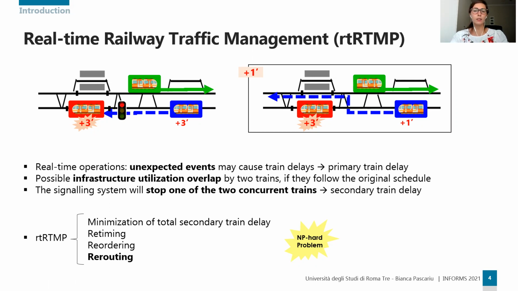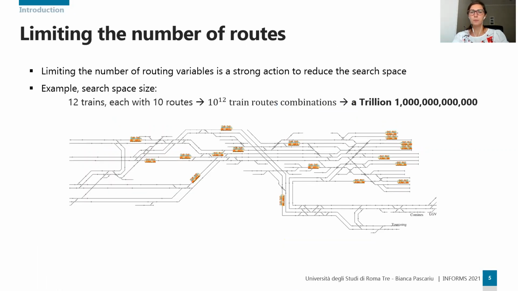So solving the rtRTMP translates into providing an optimized rescheduling that minimizes the total secondary delays. And it typically consists in retiming, reordering, and rerouting trains. The rtRTMP is an NP-hard problem whose complexity is highly affected by the size of the instances.